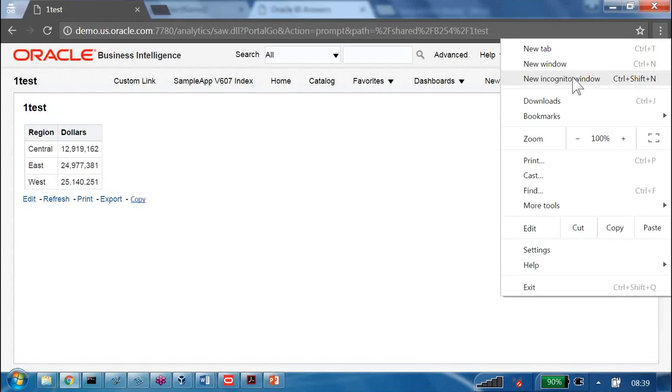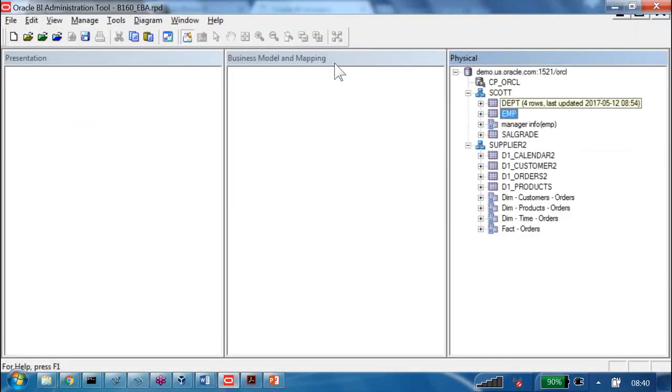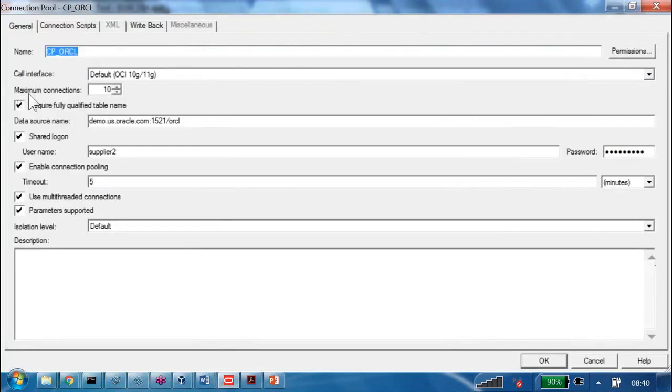In the connection pool, what is available? Database username and password. So n number of application users at runtime will try to use the connection pool user. In order to allow n number of application users to use the connection pool user, we have to enable one option inside the connection pool. What is this option? Shared logon. Whatever is available, we have to share with the application users. N number of users should be able to use this login. That option we have to enable. If you are not enabling that one, then it is not possible for n number of application users to log in and see the data.